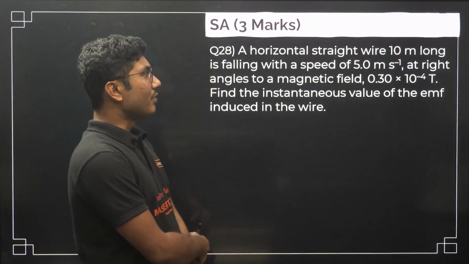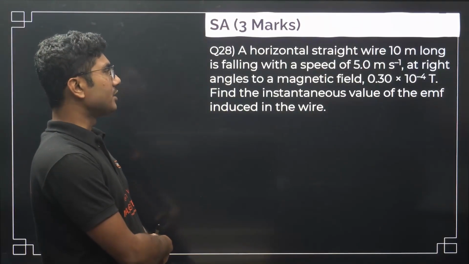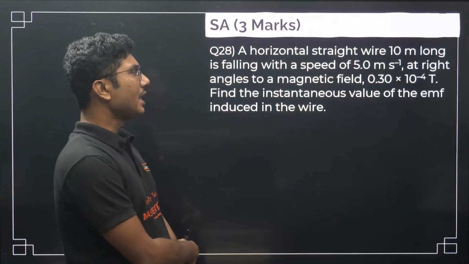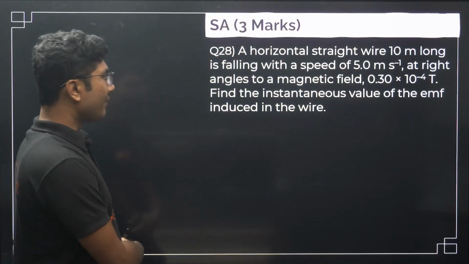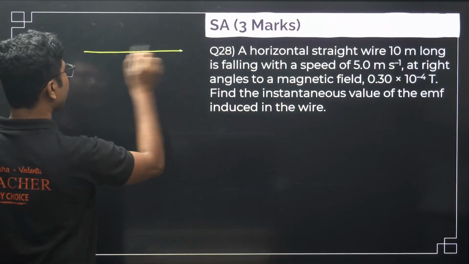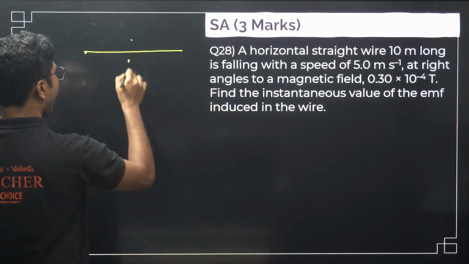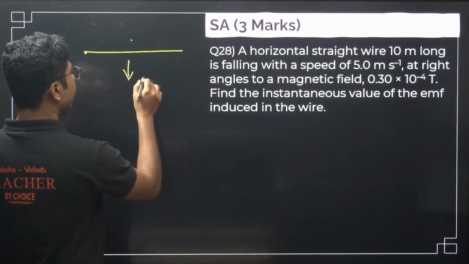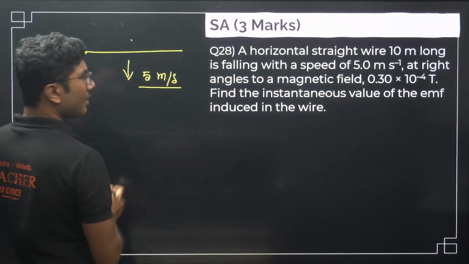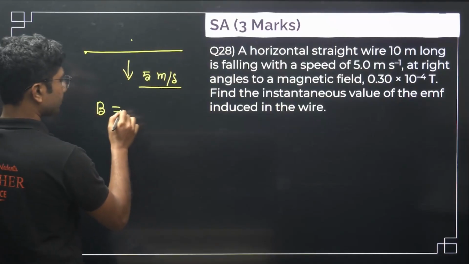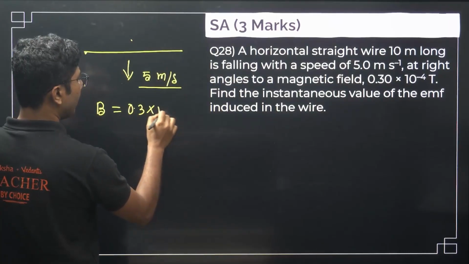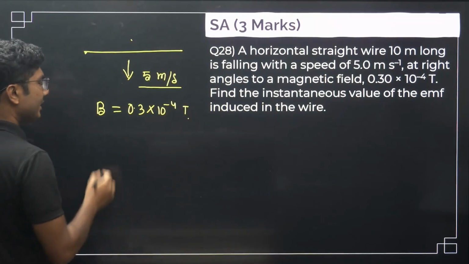A horizontal straight wire 10 meter long is falling with a speed of 5 meter per second at right angles to the magnetic field of 0.3 into 10 to the power of minus 4 Tesla. Find the instantaneous value of the EMF induced in the wire. So, a 10 meter wire is falling at a speed of 5 meter per second. The magnetic field B is given, which is 0.3 into 10 to the power of minus 4 Tesla. So what is the induced EMF?